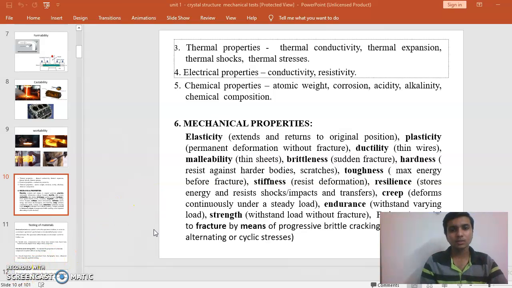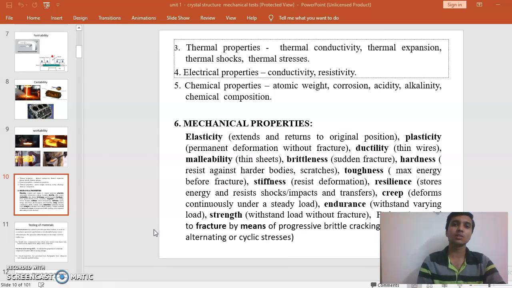And whereas you can look here mechanical properties: the elasticity and plasticity and ductility and malleability and brittleness, hardness, stiffness, and creep, strength, fracture, and fatigue. Well, the elasticity we can know extends and returns to the original position, whereas plasticity is the permanent deformation from the original shape you had from the beginning.